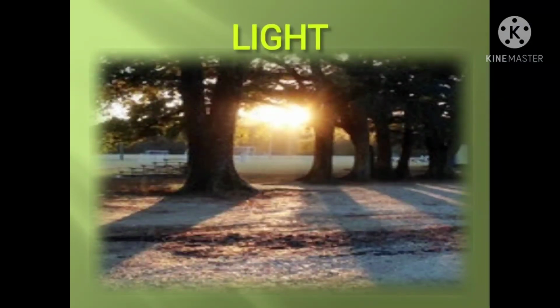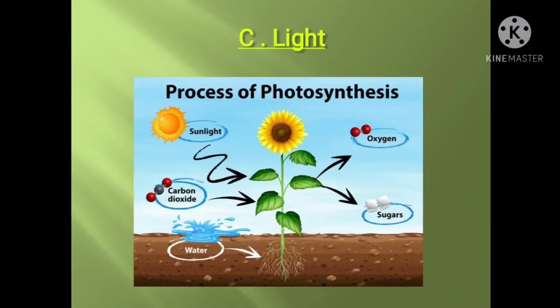Now the next one is light. Plants use light for photosynthesis. All of you know that during the process of photosynthesis, in presence of light, plants can prepare their own food material. So in photosynthesis the main source of energy is the sunlight, and photosynthesis can occur only in presence of sunlight.